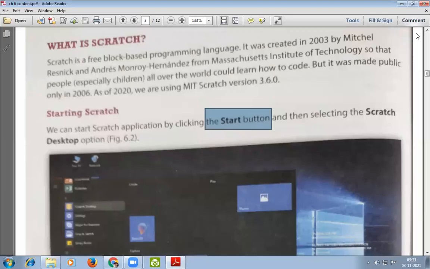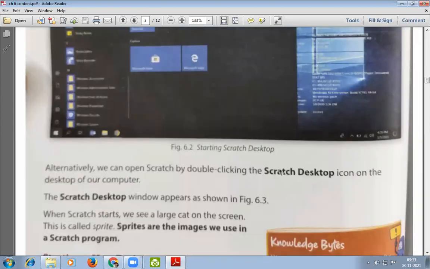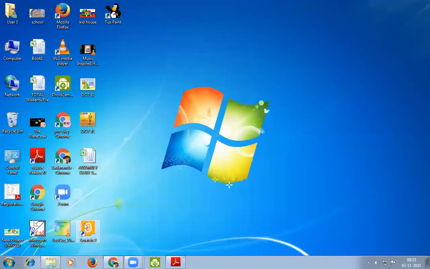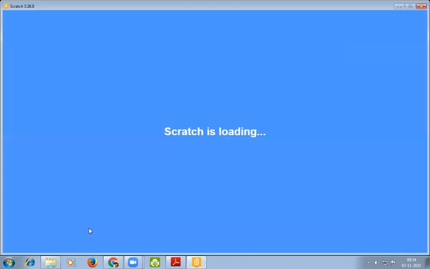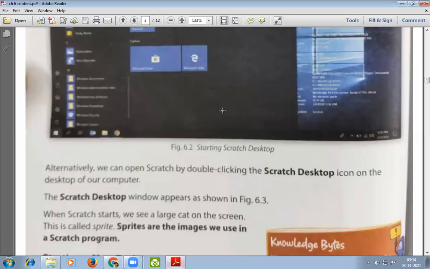There is another way to open the Scratch program. Alternatively, we can open Scratch by double clicking on the Scratch desktop icon. There is a Scratch desktop icon present on my Windows screen. I just have to click it twice. The same thing happens: the Scratch program interface appears in front of us. So these are the two ways to open a Scratch program.